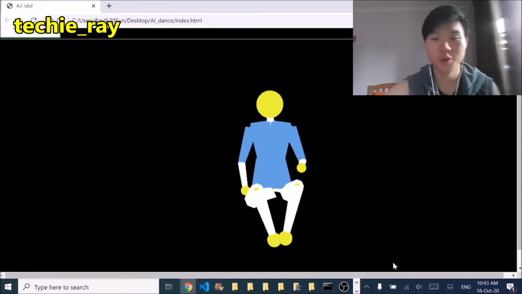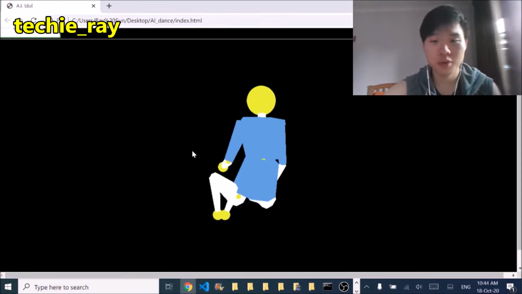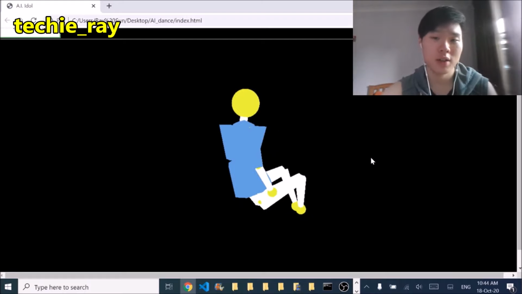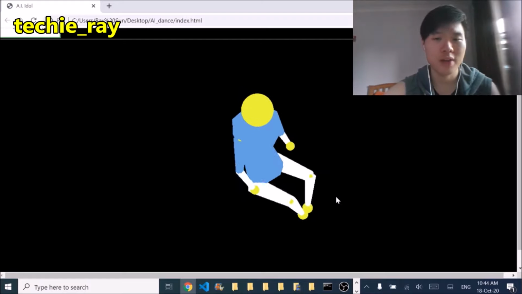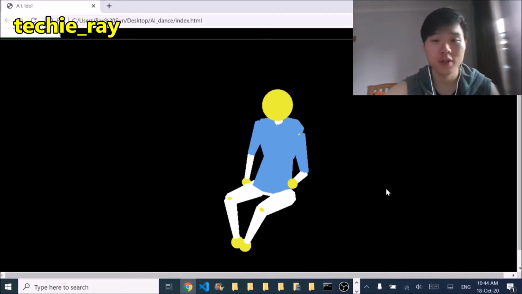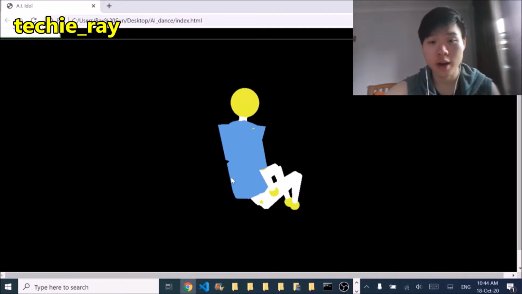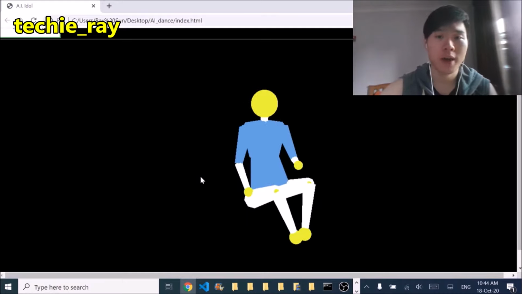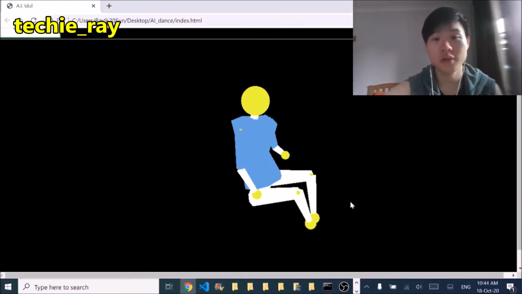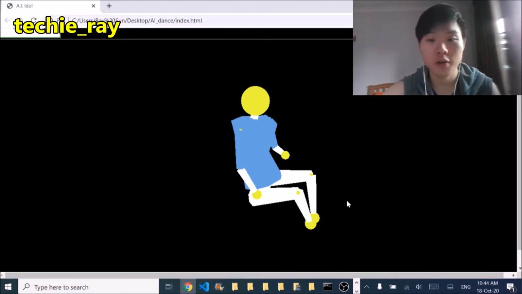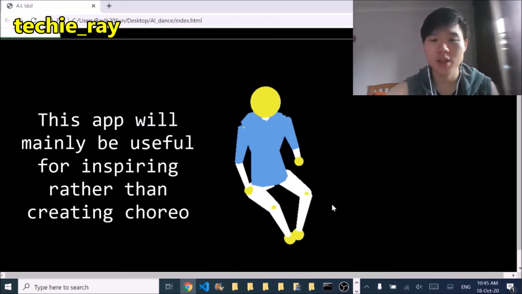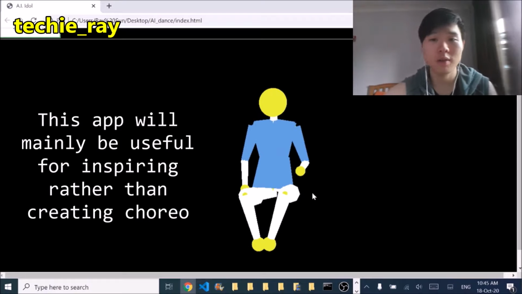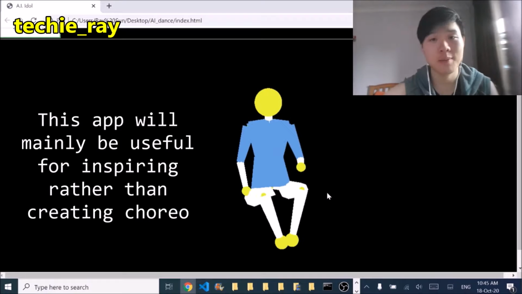Yeah, that was pretty cool. As you can see, the output wasn't perfect, so I don't think this app will ever replace human choreographers. But I feel like this tool will be very helpful for those who need to pump out new choreographies within a very short time frame. Like, this app could be very useful to inspire particular movements within a dance choreography. So I feel like this app is mainly useful for inspiration rather than creation, if that made any sense.